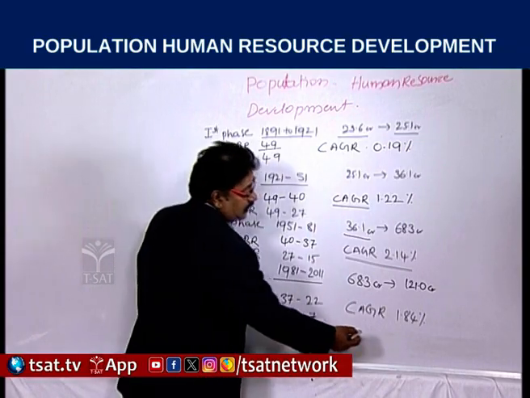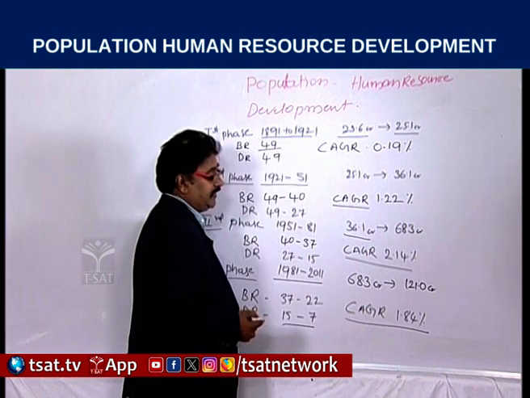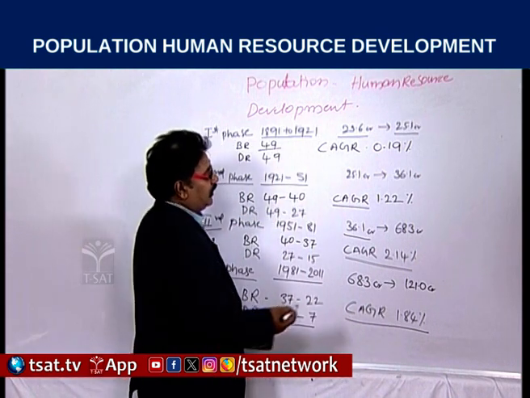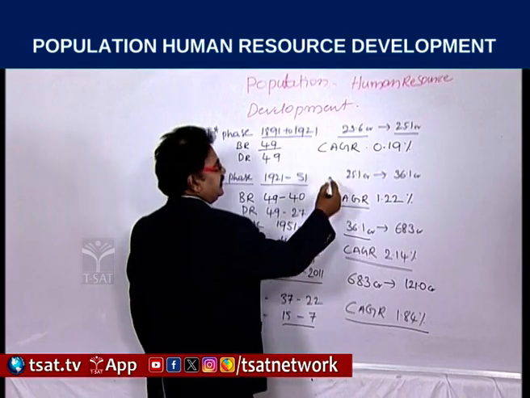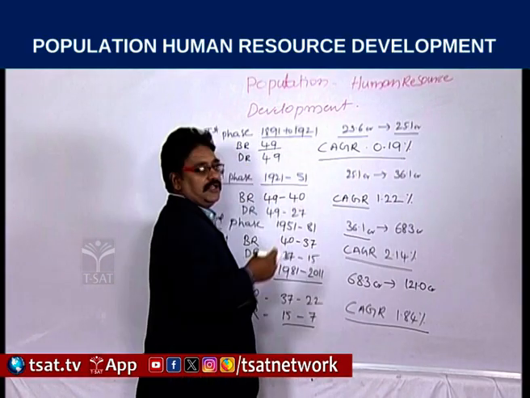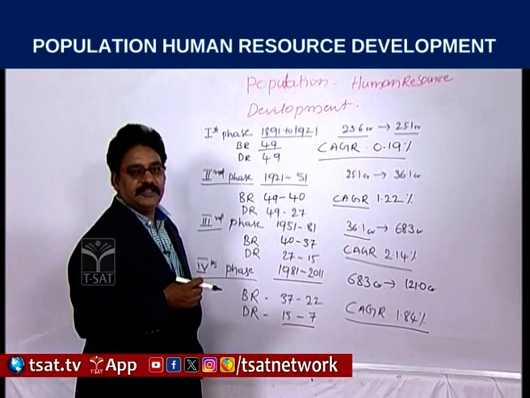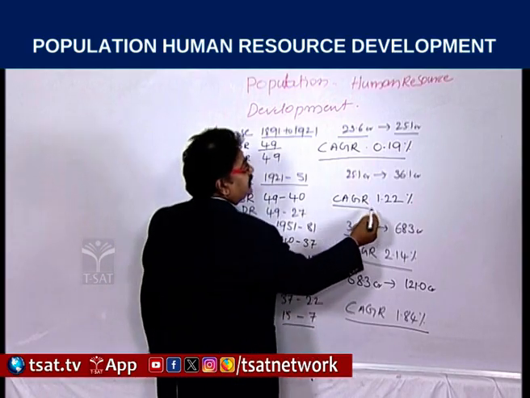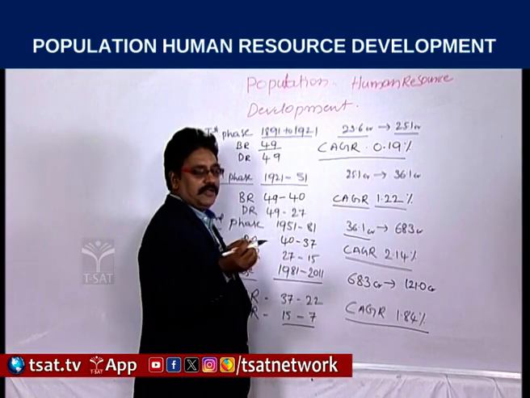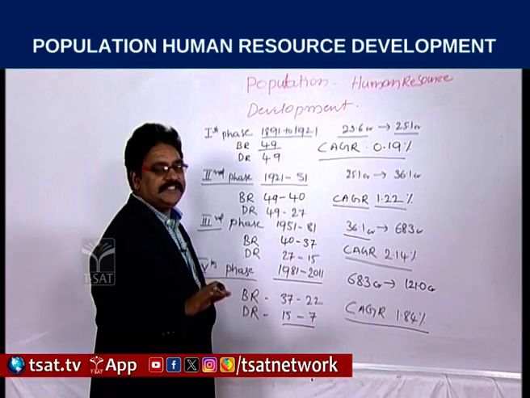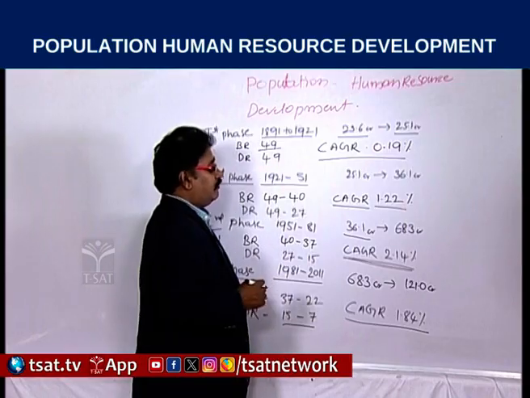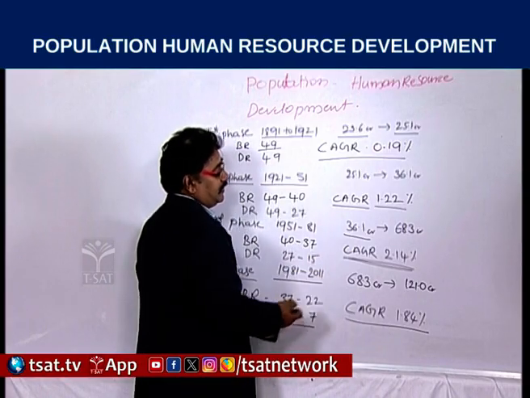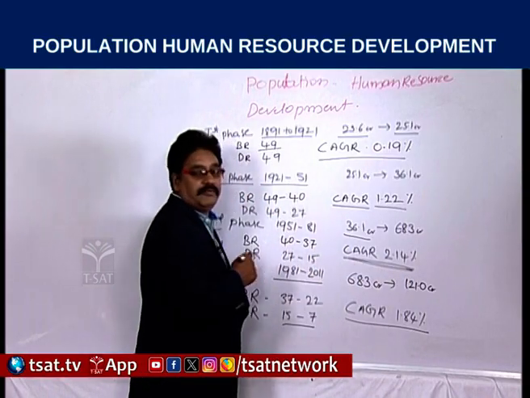If we observe the compound annual growth rate, it is 1.84. If we compare the compound annual growth rates of the four stages, in the first stage it is a negligible increase in population. In the second stage, a slow increase started. In the third stage, it is rapid growth of population.